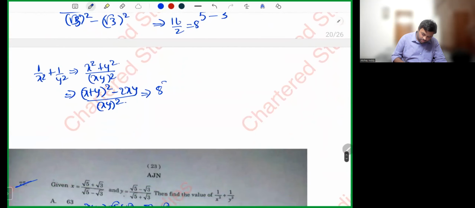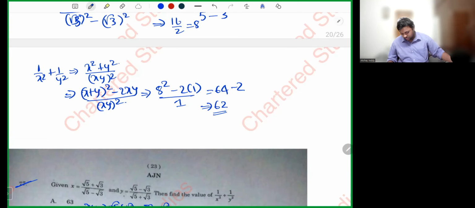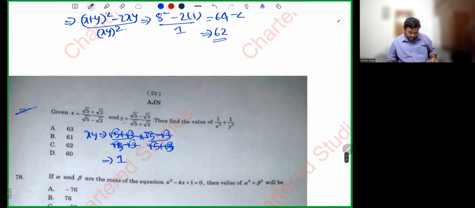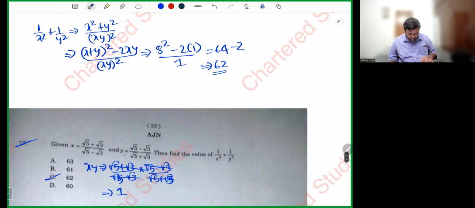So 8 square minus 2 into 1 divided by 1. 64 minus 2, 62. So what is the answer, my dear friends? 62.